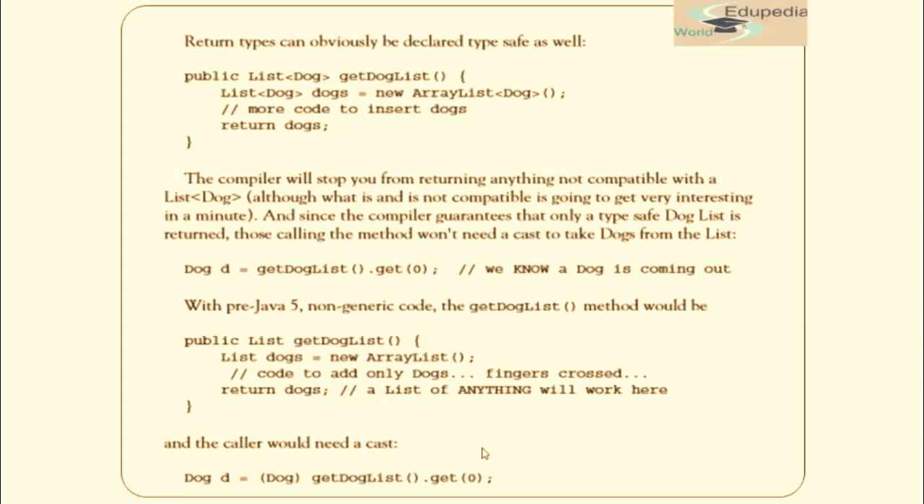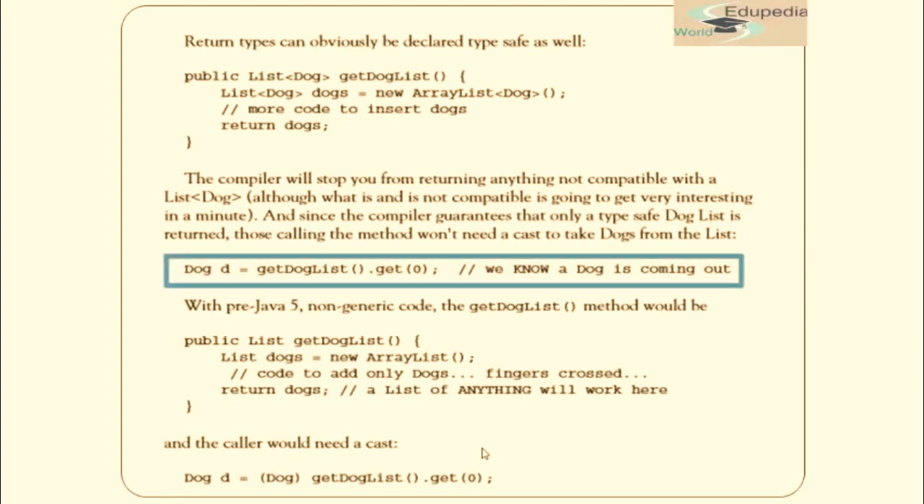And since the compiler guarantees that only a type-safe dog list is returned, these calling methods wouldn't need to cast to take dogs from the list. Fine, so now look at this example. Over here, we are calling getDogList. This method is returning us dogs, and since it's returning a list of dog, we are retrieving the 0th index element, which is a dog. Now we know that a dog is coming out.